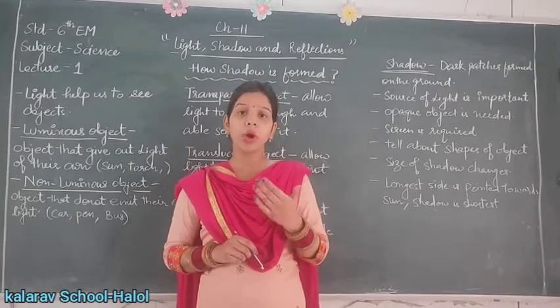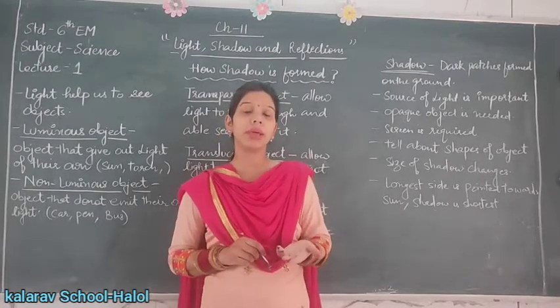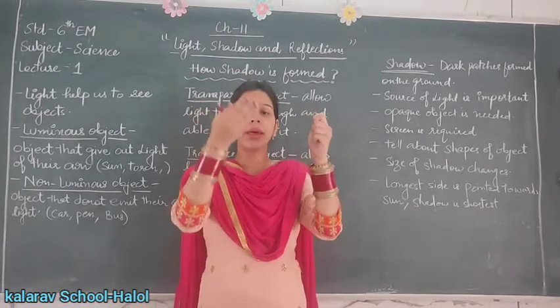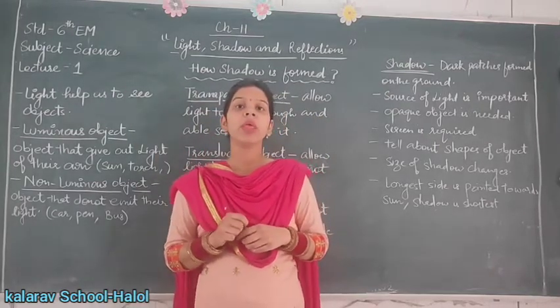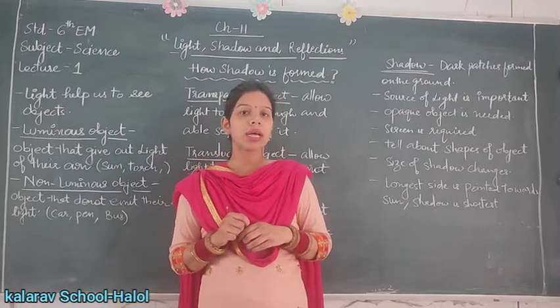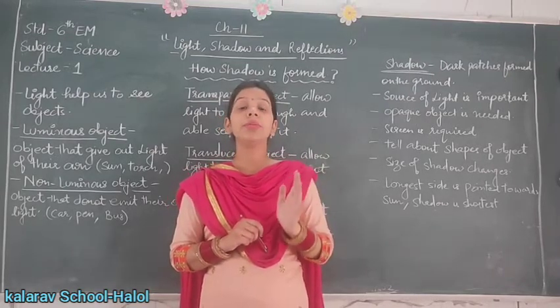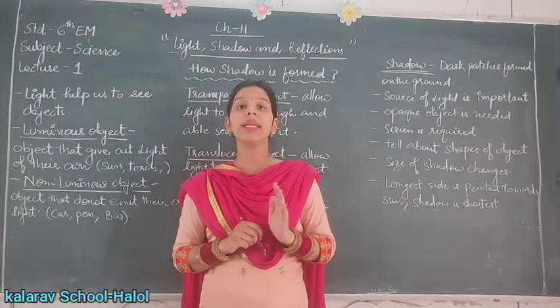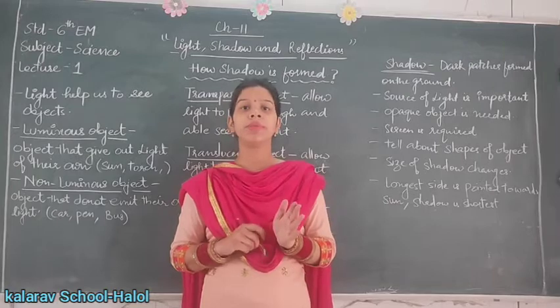Through these objects, we are not able to see the other objects clearly. So that's why they are called translucent objects, because they do not allow the light to pass through them completely. They allow the light to pass through them partially.